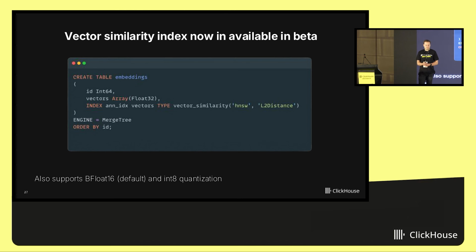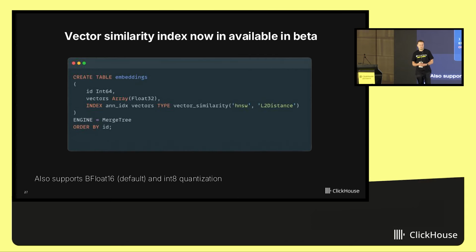One example, in version 25.8, we made generally available a production-ready implementation of our vector search index. It uses the HNSW algorithm. It provides approximate search.